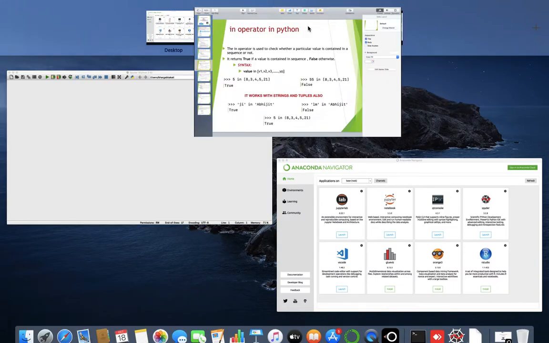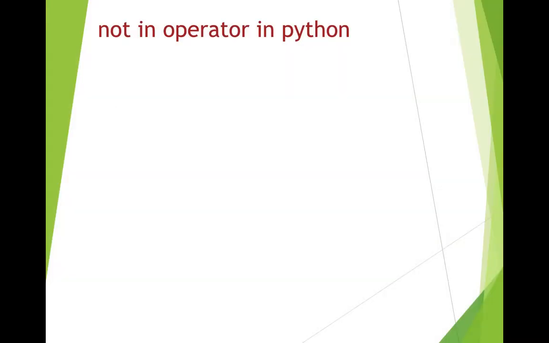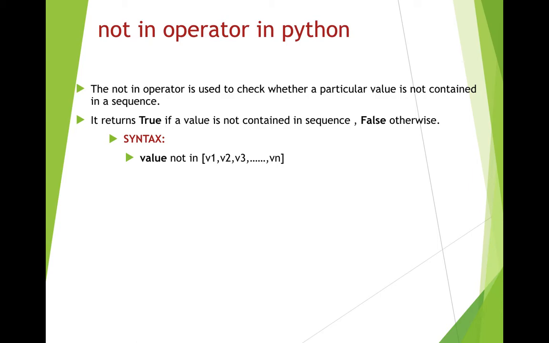Okay. Now let's see the reverse operator of the in operator, which is the not in operator in Python. The not in operator is used to check whether a particular value is not contained in a sequence or not. It will do the exact opposite of the in operator. If it is not contained, it will return true, and if it is contained in the sequence, then it will return false. What is the syntax? The syntax is value not in a particular list.